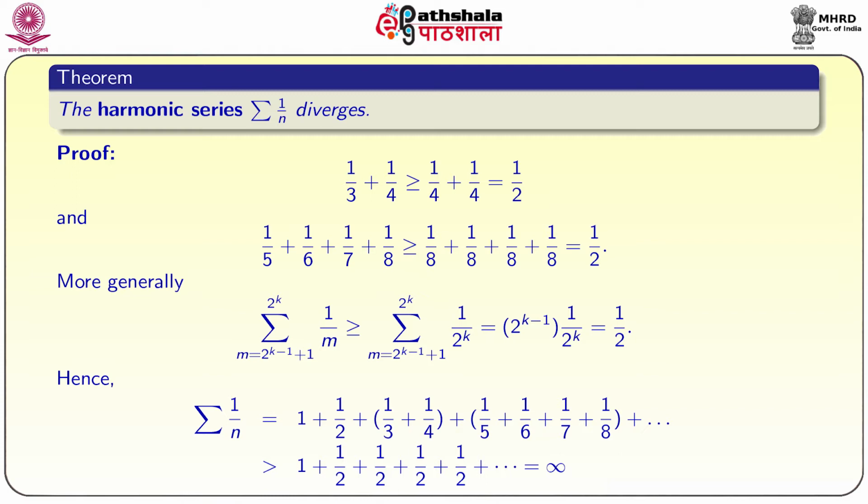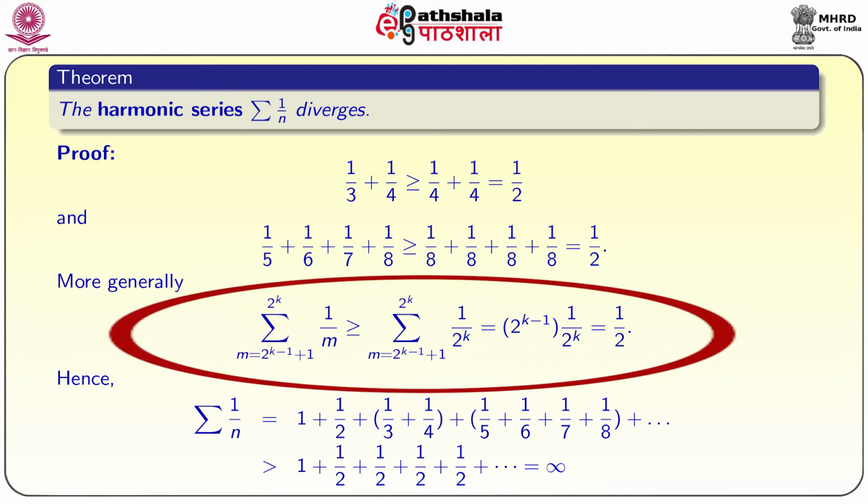If you take 1 by 3 plus 1 by 4, it is easy to see that 1 by 3 plus 1 by 4 is greater than or equal to 1 by 4 plus 1 by 4, that is equal to 1 by 2. Similarly, if I take 1 by 5 plus 1 by 6 plus 1 by 7 plus 1 by 8, then it is greater than or equal to 1 by 8 plus 1 by 8 plus 1 by 8 plus 1 by 8. It is because 1 by 5 is greater than 1 by 8, 1 by 6 is greater than 1 by 8 and so on. So 1 by 5 plus 1 by 6 plus 1 by 7 plus 1 by 8 is also greater than or equal to 1 by 2. In fact, it is strictly greater than 1 by 2.